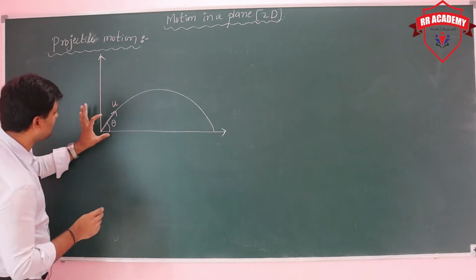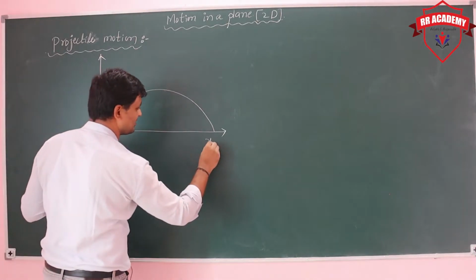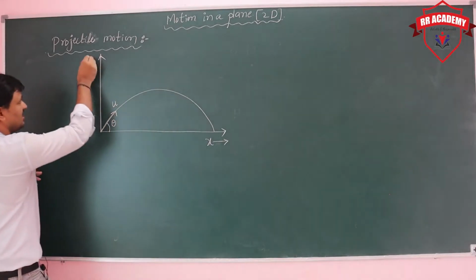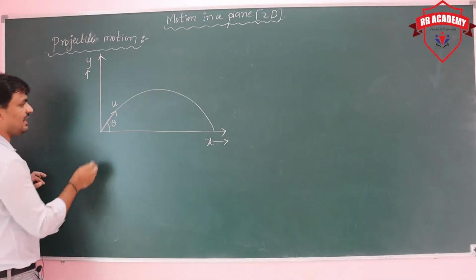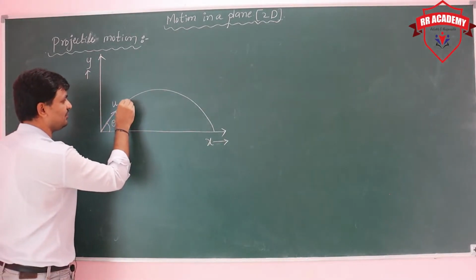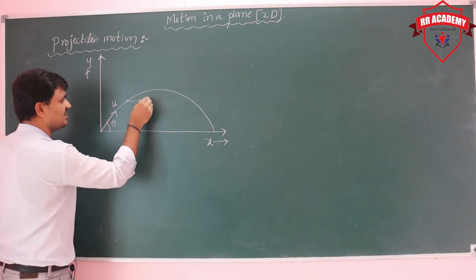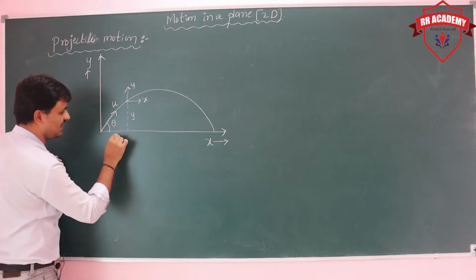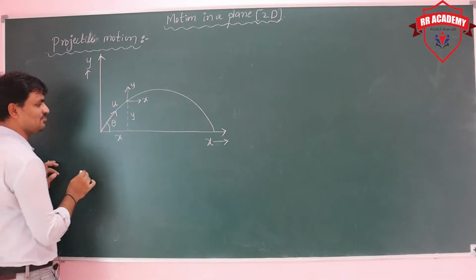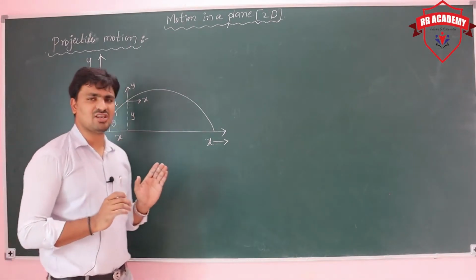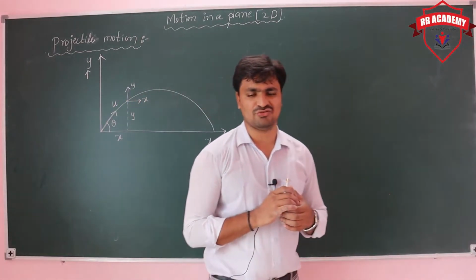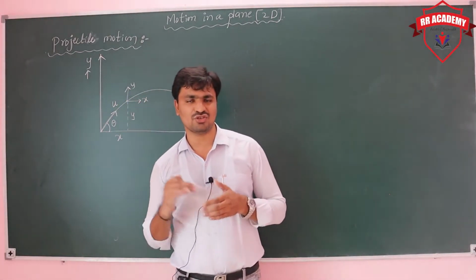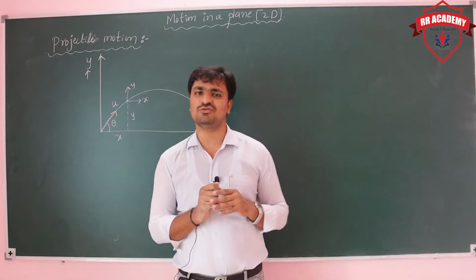So actually you can observe, you can consider this as the x-axis and this as the y-axis. At any instant of time the body is having two different directions. One is horizontal direction and the other one is vertical direction. And it may cover here y displacement and here x displacement. And also the velocity is also having two different directions, one horizontal and the other one vertical.